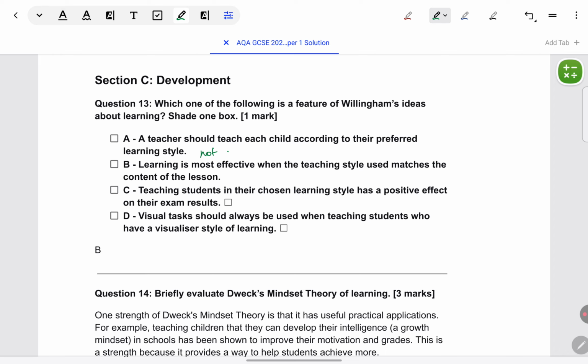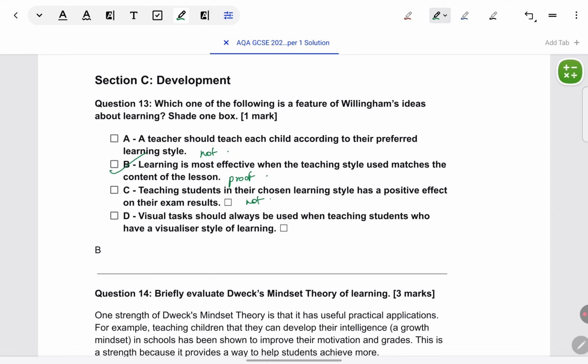Learning is most effective when teaching style matches the content of the lesson. Yes, the teacher has to modify to the content of the lesson. She has to match it to the lesson and the way the learner learns. So this is correct. This is what Willingham has given proof for. So B is correct. Teaching students in their chosen learning style has a positive effect.